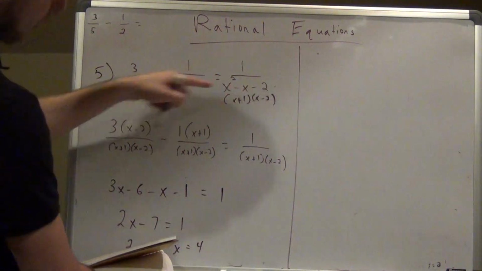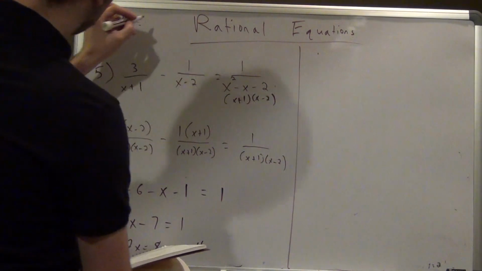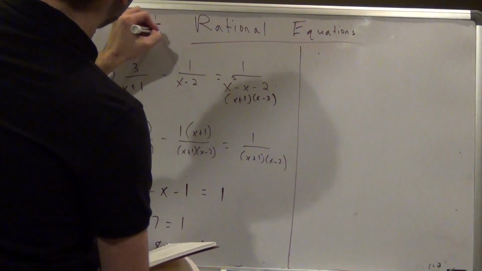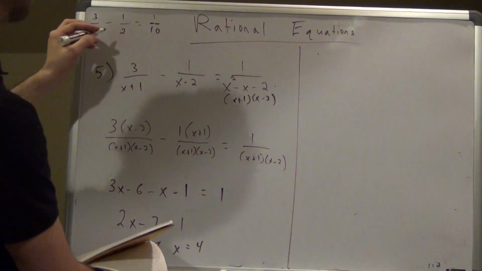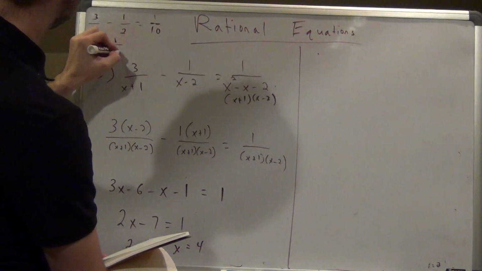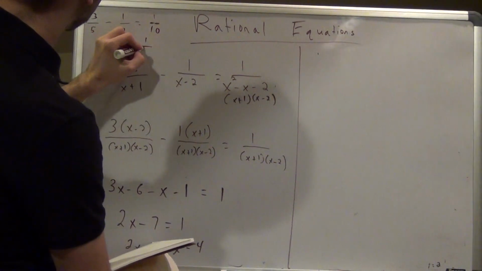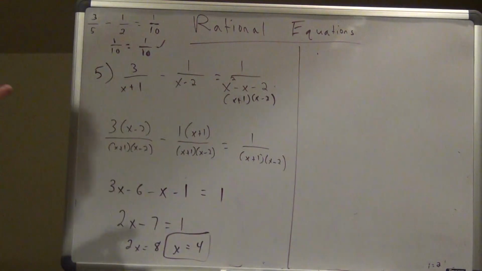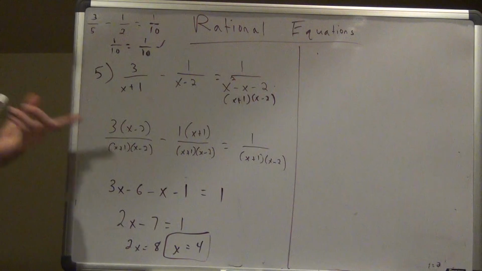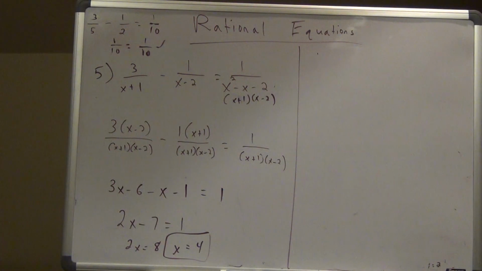Equals, if I plug 4 into here, I would get 1 over 10. If in your calculator you do 3 over 5 minus 1 over 2, you're going to get 0.1, which is 1 over 10. So 4 is going to work. So 4 is a solution. I would still check it, but you could also see that 4 doesn't make any of the denominators undefined, so it's going to work, probably. But I always double check it because you never know. So that is number 5.